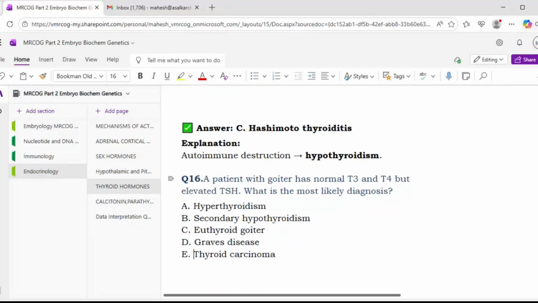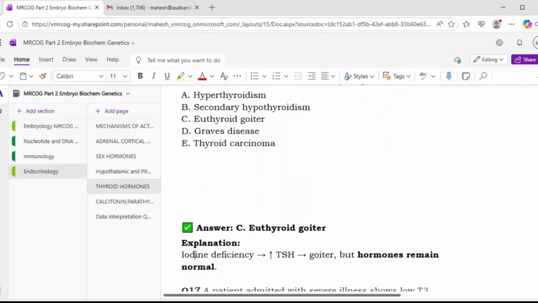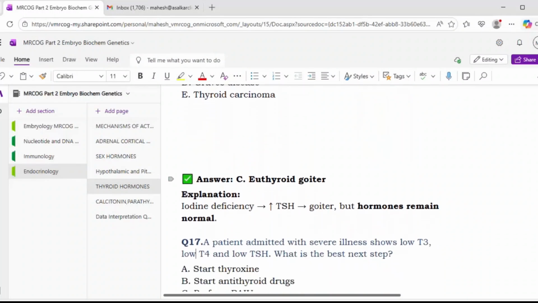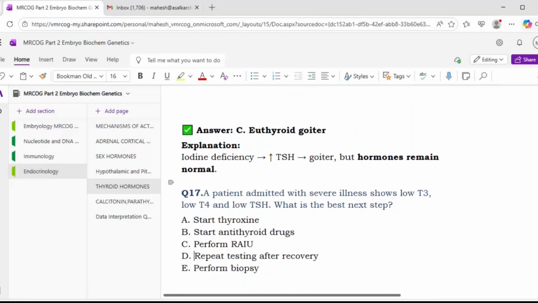Next. A patient with goiter has normal T3 and T4 but elevated TSH level. What is the most likely diagnosis? Hyperthyroidism? No. Secondary hypothyroidism? No. Euthyroid goiter? Graves' disease? Thyroid carcinoma? Sir, euthyroid goiter, option C. It is going to be euthyroid goiter because T3, T4 are normal, but TSH is increased. Okay, so this happens in iodine deficiency. TSH levels are increased, that will lead to the goiter, but hormones remain normal.